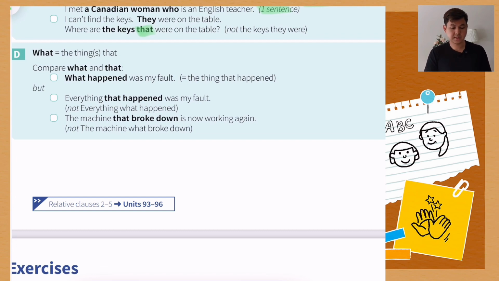But you see the difference here? Everything that happened was my fault. Not "everything what happened." This is incorrect. The machine that broke down is now working again. We cannot say "the machine what broke down."